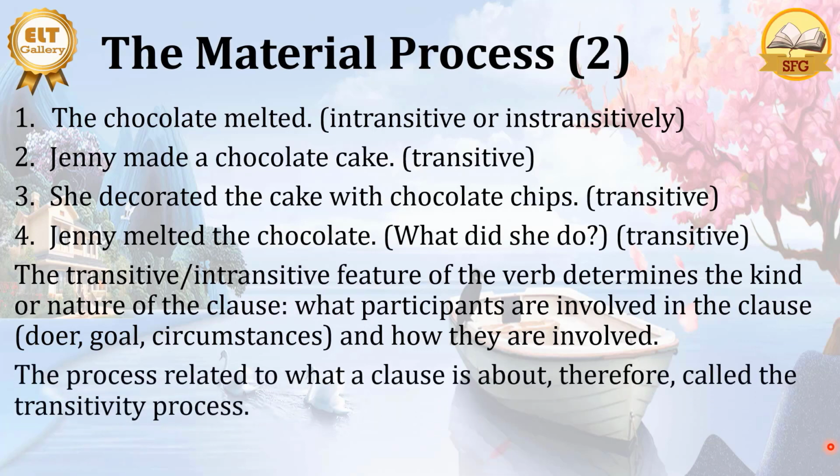And because of that, the process related to what a clause is about is called the transitivity process. So we have a transitivity process here because the process in the clause is determined by the characteristic or feature of whether the verb is transitive or not.